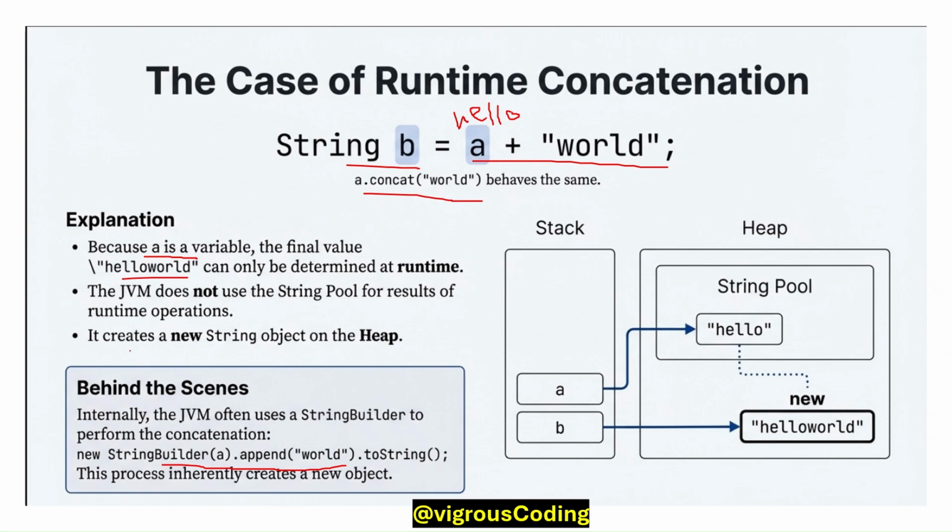So it creates a new string object on the heap. Behind the scenes, the JVM often uses StringBuilder for the concat operation: new StringBuilder(a).append("world").toString(). In this process, it creates a new string object inside the heap, like "hello world". It will not store it in the string pool.